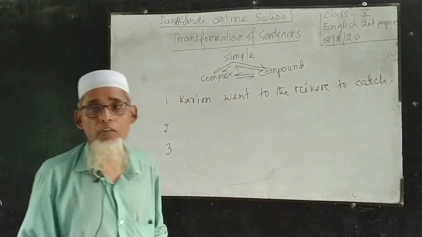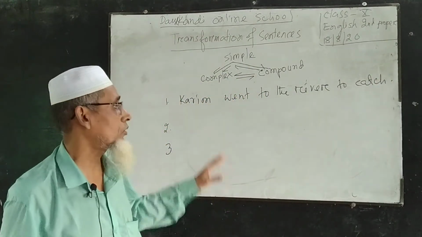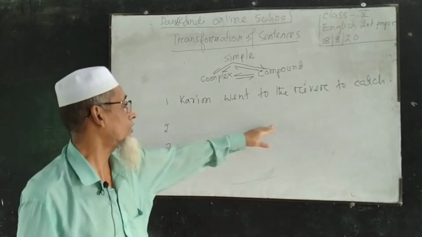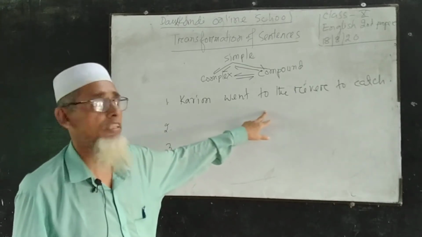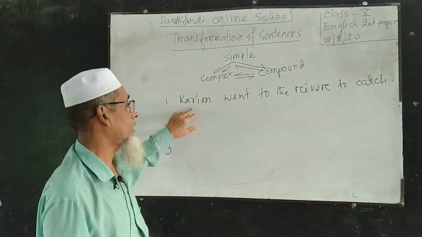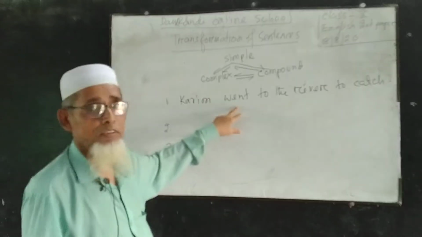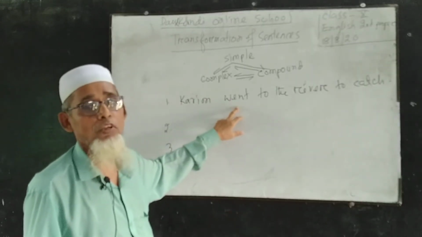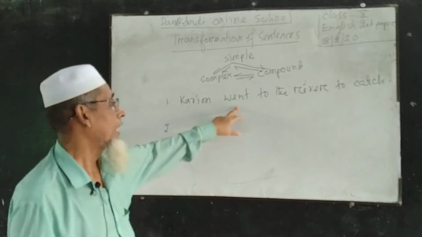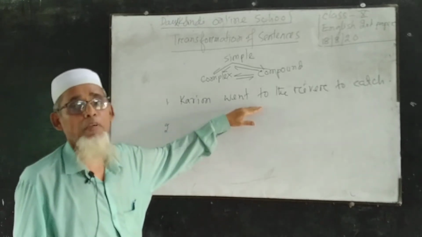Pouring oil to the river to catch fish. This sentence is a simple sentence. Pouring is the subject of the sentence and catch is the final verb of the sentence. For this reason, it is a simple sentence. And this sentence indicates purpose.